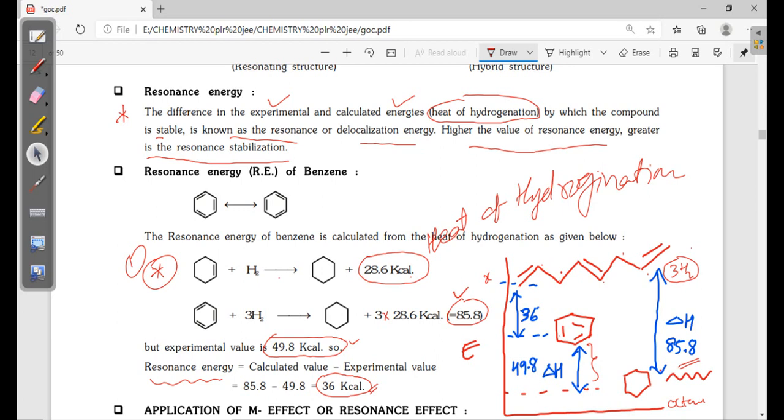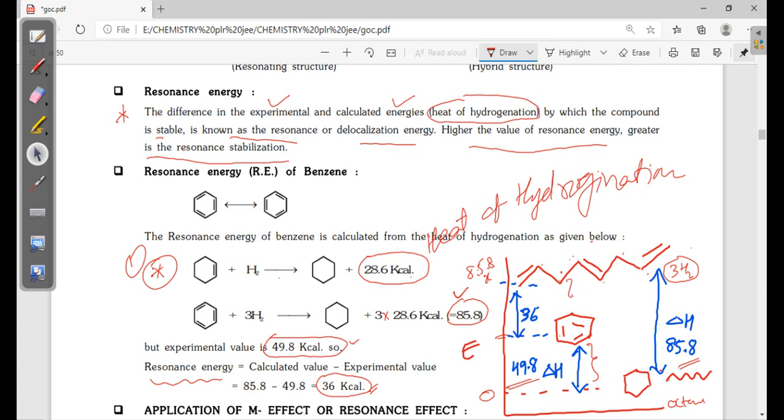In case of alkene, it has higher energy and comes to lower energy. In case of alkene, we take this as 0. After hydrogenation, that much energy, 85.8 kilocalories, is released. But due to resonance, benzene is already stabilized, so this energy is less, only 49.8. So due to the resonance, how much is it stabilized?